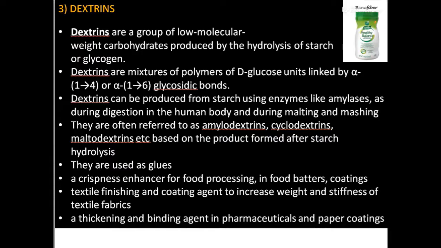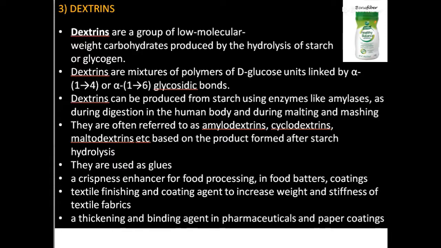Now, how are they produced? They are mainly produced by breakdown using enzymes like amylases. For example, when we have food, it undergoes degradation by salivary amylase itself. That is one way dextrins are formed. In other ways, for example in food processing such as malting and mashing, we use enzymes so that dextrins are formed.